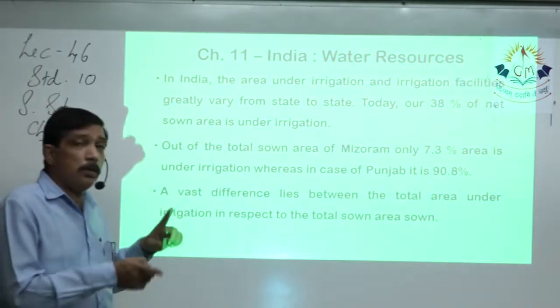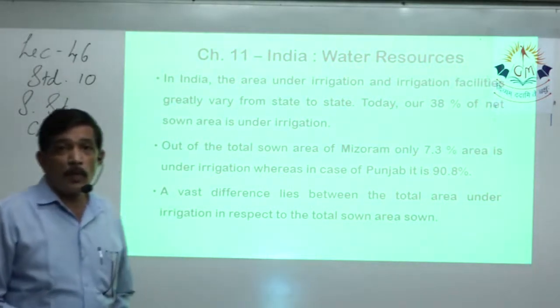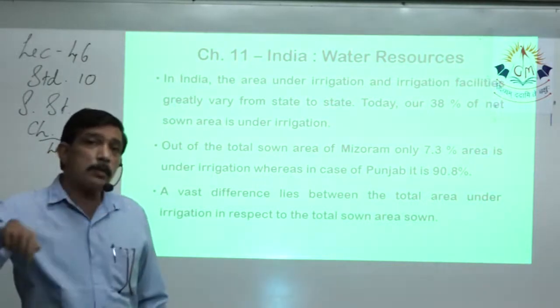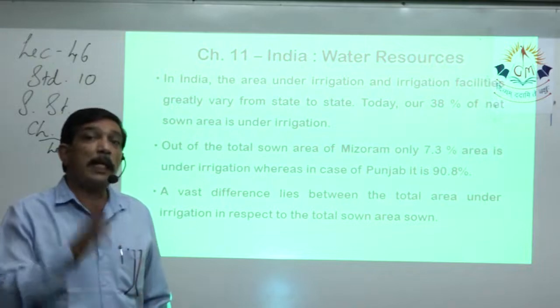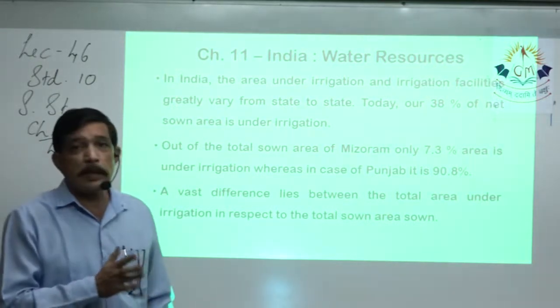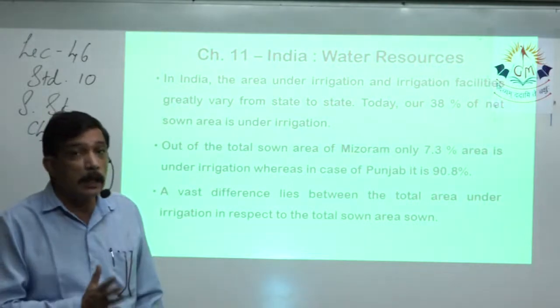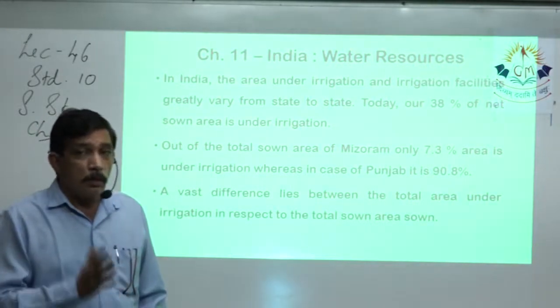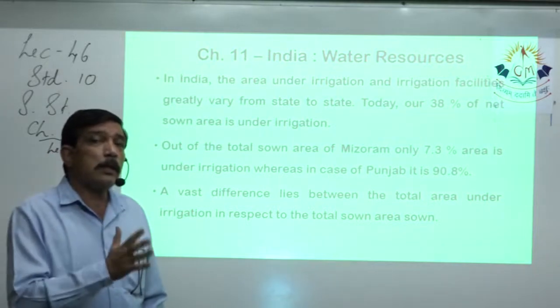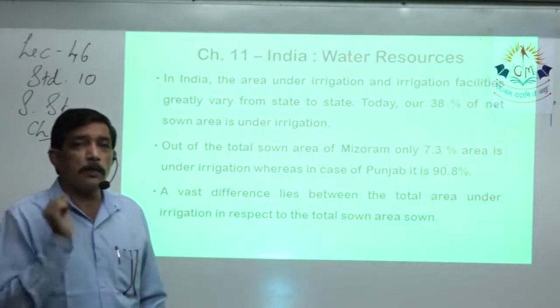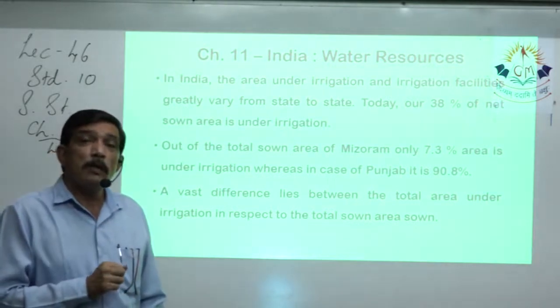But when we come to Punjab, of the total net sown area of the whole of Punjab, 90.8%, that means around 91% of the net sown area, is under irrigation facilities. That means there are lots of canals, wells, and bore wells which pump out water.